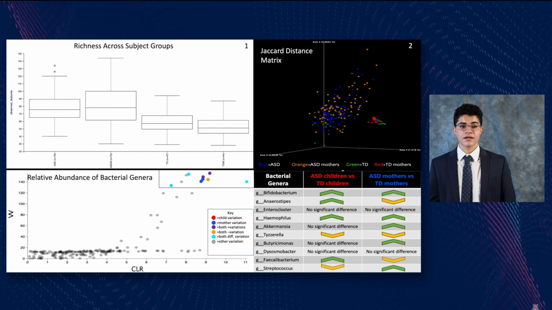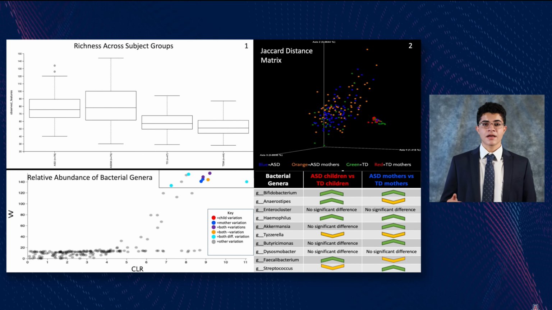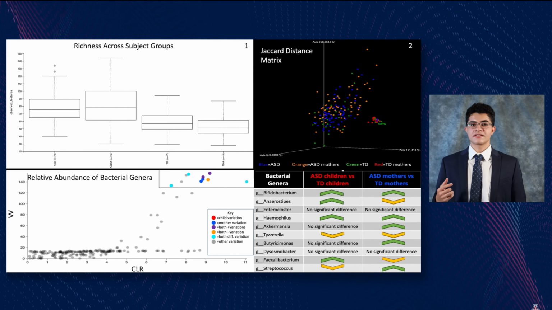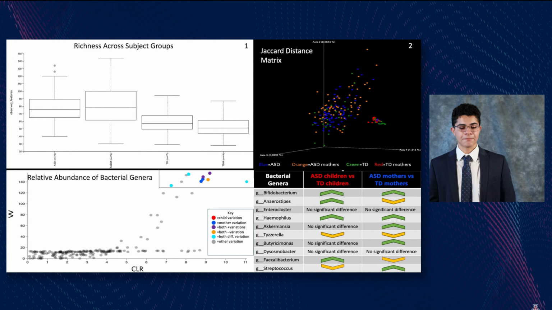In plot number 2, when we plotted the microbiome structure differences across all 4 of these experimental groups, we found significant clustering in both the blue and the orange, this being the ASD and ASD mothers, compared to the TD and TD mothers, which are green and red. What this means is that there's statistically significant difference in microbiome structure among these 4 groups in that way.